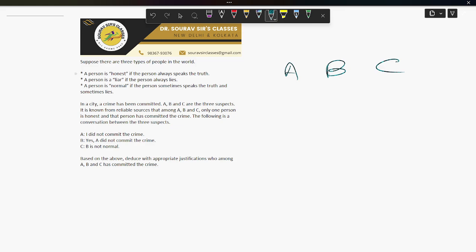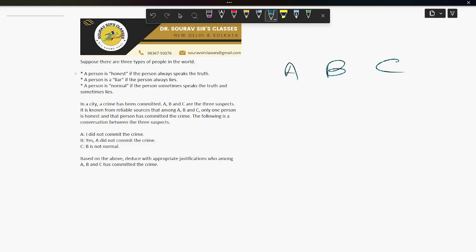But let's recall that normals can sometimes lie and sometimes tell the truth. Here both A and C are telling the truth in their statements, which is possible for normals since they sometimes tell the truth. So the potential conclusion is B is honest and committed the crime, and A and C are normal. Okay. And now case 3, assume C is honest.